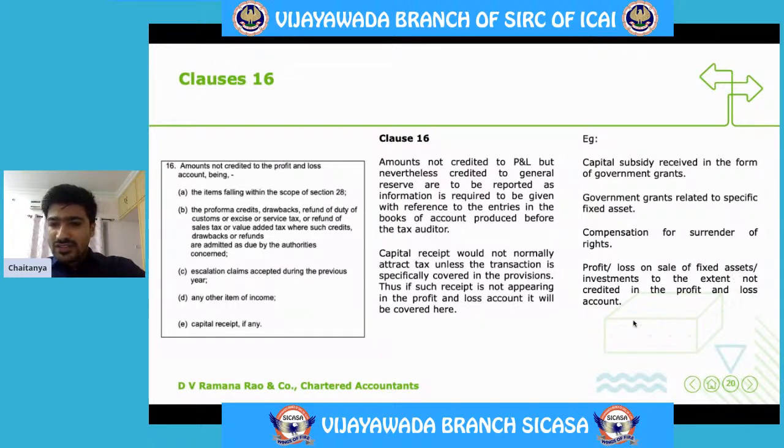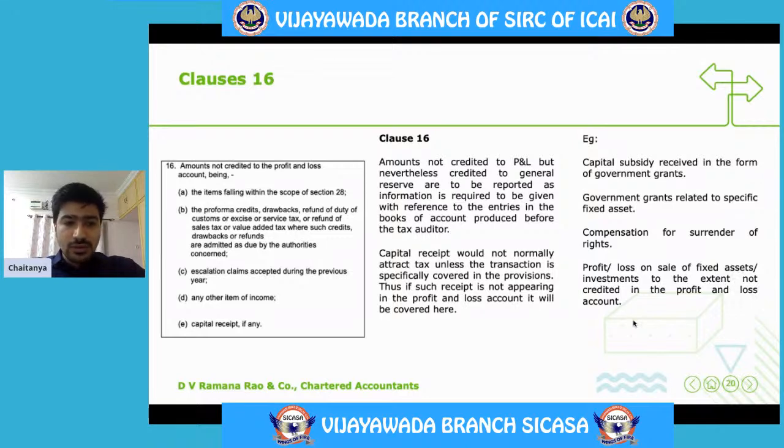If the consideration received is more than the written down value, then only the extent by which the consideration is greater than the written down value will be credited to the profit and loss account. If the consideration received is less, then the difference will be debited to the profit and loss account. That is how we generally do.